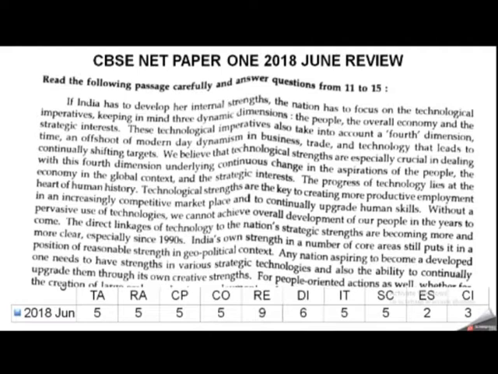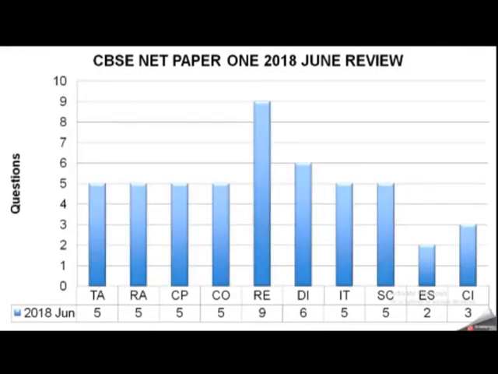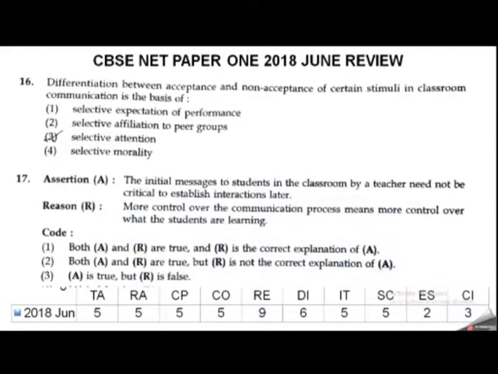Then comes the paragraph. The next, third block I will say in this question paper, that is the paragraph. We call it comprehension. So what is the importance of comprehension? Why are students finding that comprehension is difficult? Because they are giving you a paragraph that you don't have any idea about. So this year they asked about a paragraph. As you can see here, it is a technology-based paragraph, technology topic. If you go for 2017, they asked about an environment-related paragraph. So paragraph reading is also very important, because in CP, that means comprehension, you are getting 5 definite questions. So we are not going to skip this one. Question number 11 to 15 is CP.